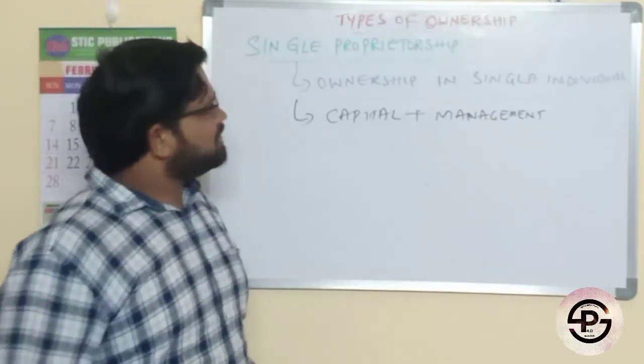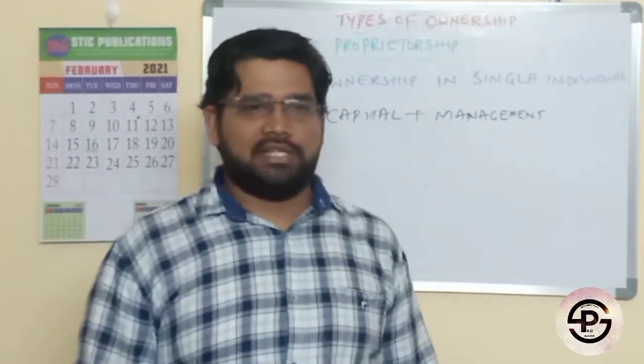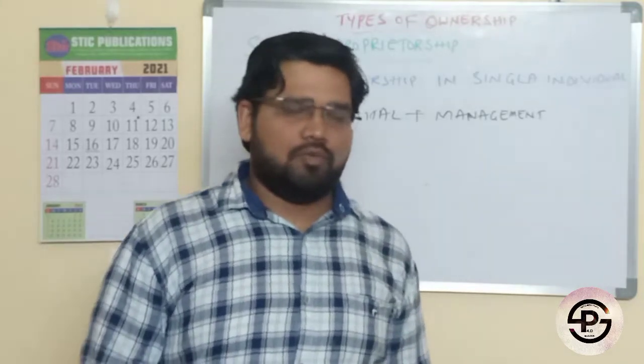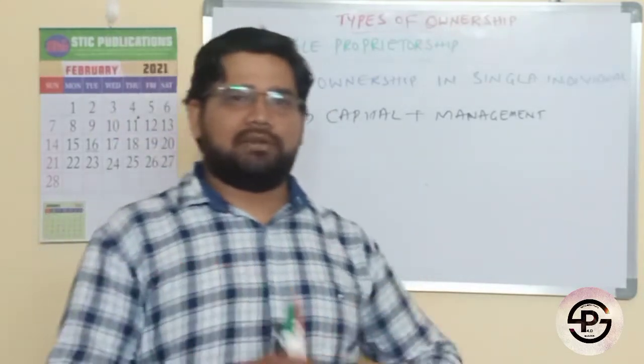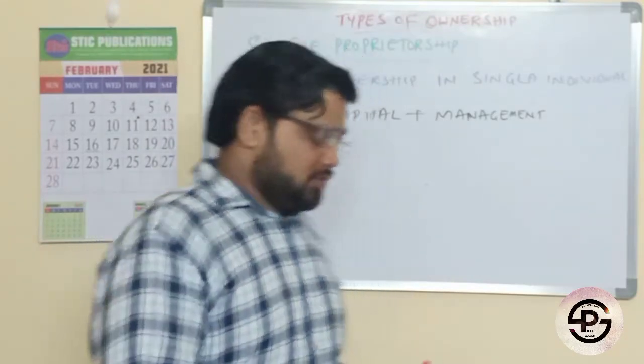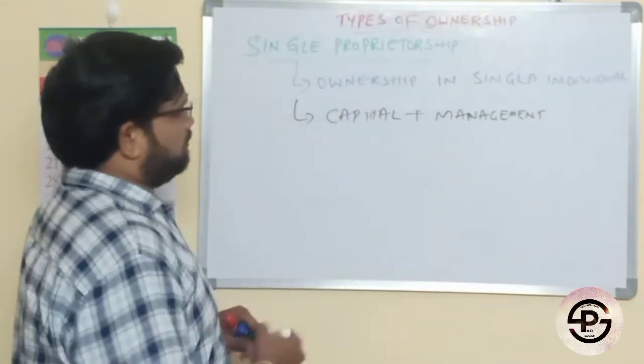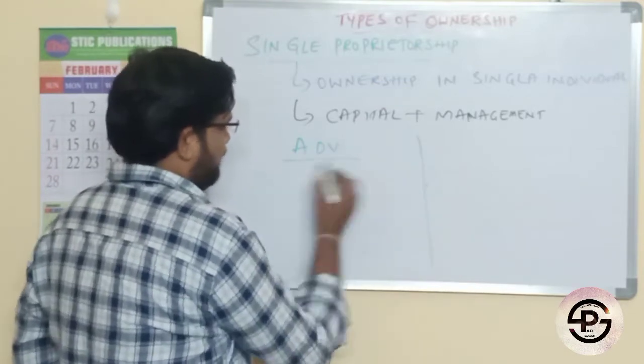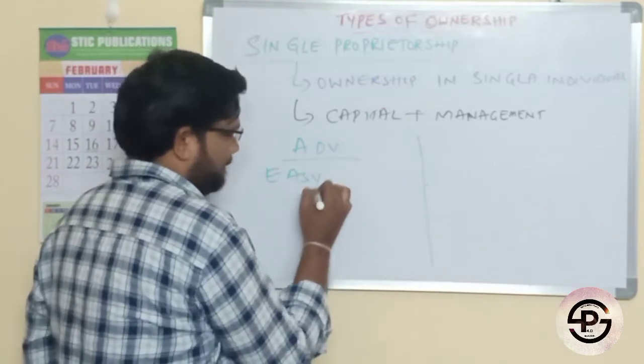Now, what is the advantage of this single proprietorship? One single person owns the entire business. The advantages are, easy to operate.